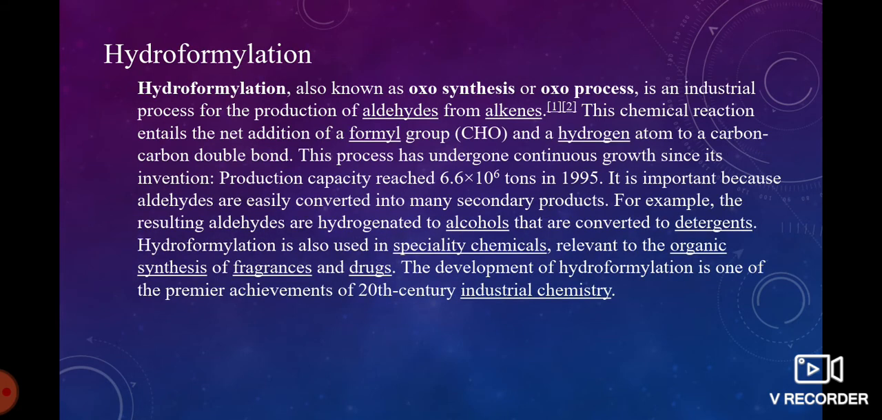Next one, hydroformylation. Hydroformylation, also known as oxosynthesis or the oxo process, is an industrial process for the production of aldehydes from alkenes. Alkenes give aldehydes. This is known as hydroformylation. The chemical reaction entails the net addition of a formyl group and a hydrogen atom to a carbon-carbon double bond.